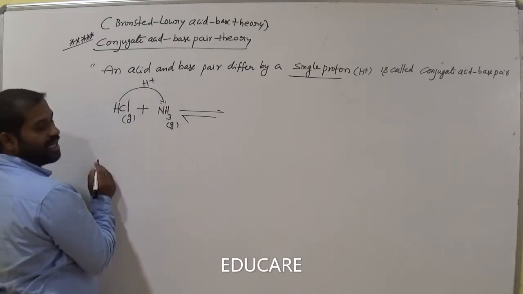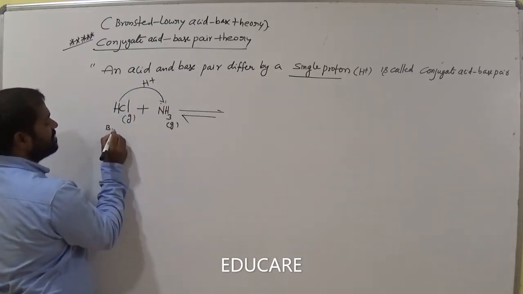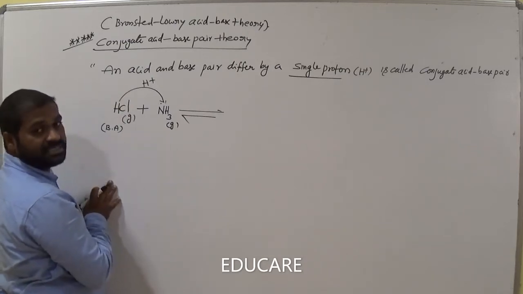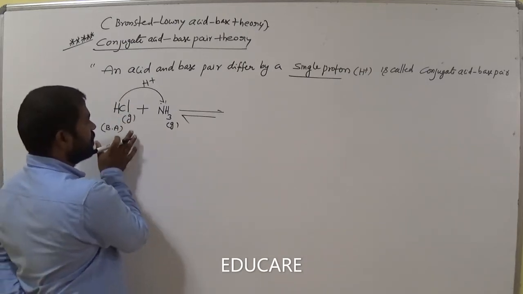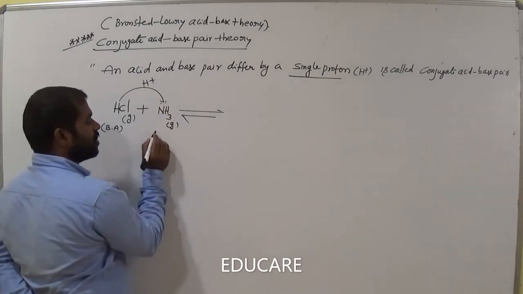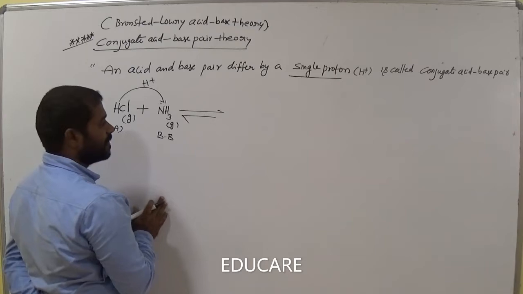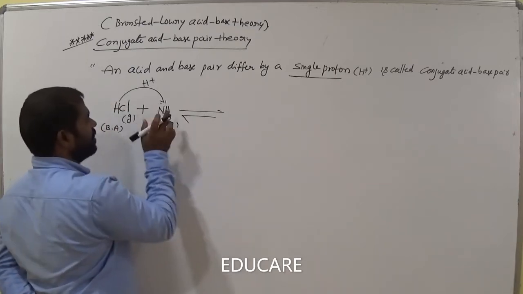Proton donor is called a Bronsted acid, am I right? Bronsted acid means Bronsted-Lowry acid. Is it clear? Proton donor is called a Bronsted acid. Proton acceptor is called a Bronsted base. Is it clear, ma'am? All of you? Everyone? So now what happened?